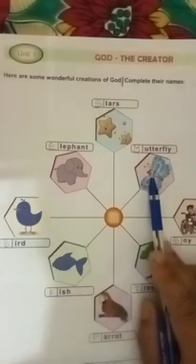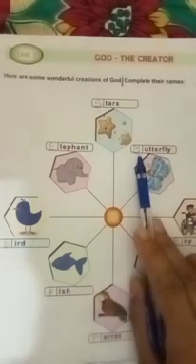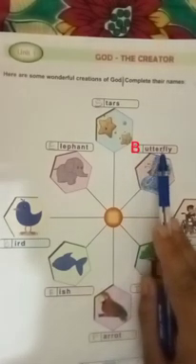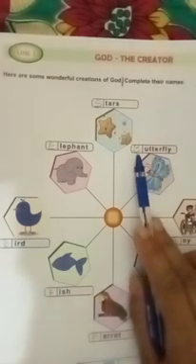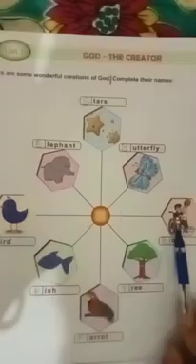Oh, what a beautiful butterfly. What is the spelling of butterfly? B-U-T-T-E-R-F-L-Y. Butterfly. What is missing in the spelling? B. So write the B in the blank to complete its spelling.